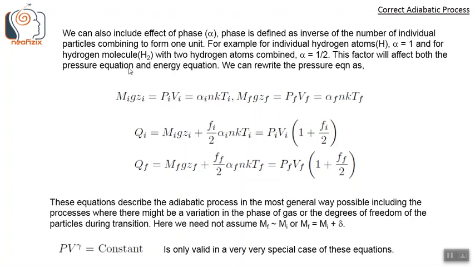This factor will affect both the pressure equation and the energy equation. We can write the pressure equation as Mi Gzi equals PiVi equals alpha i Nf K Ti. So initially there was no alpha. This phase factor will be included in this pressure balance equation. Similarly, the factor alpha f is included in the final state. If there is a phase change between the initial and the final state, then alpha i will be different from alpha f. If there is no phase change, then alpha i will be equal to alpha f.